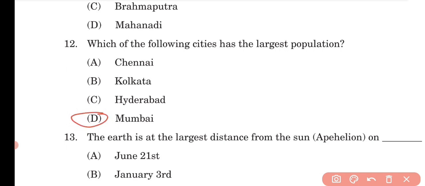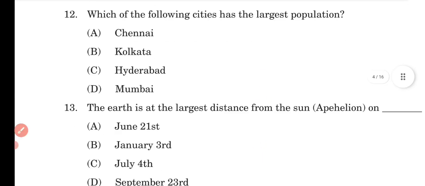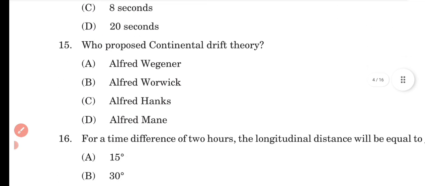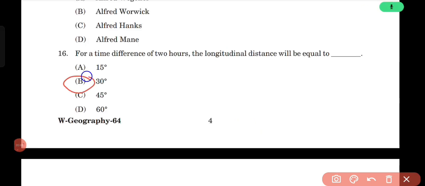The earth is at the largest distance from the sun on option C, July 4th. The light of sun takes how much time to reach the earth? Option B, 8 minutes 20 seconds. Who proposed continental drift theory? Option A, Alfred Wegener. For a time difference of 2 hours, the longitudinal distance will be equal to option B, 30 degrees.